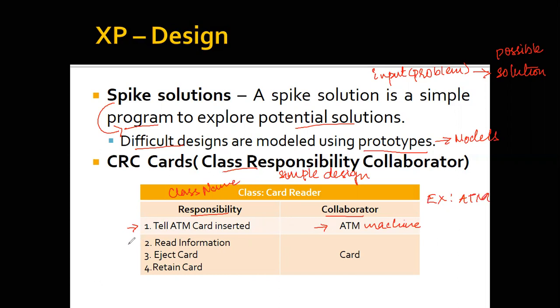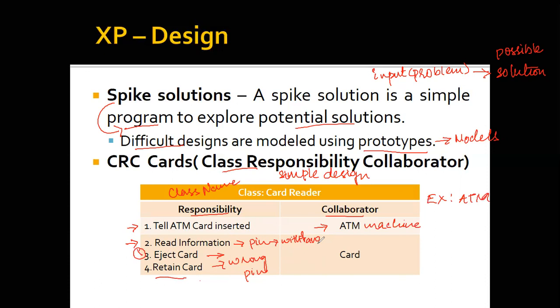Then when you have inserted the card, the card information is going to be read. Now in here, when you read the card information, it is going to ask you to enter the PIN. Now, after you enter the PIN, you might withdraw the cash. After that, you are going to eject the card. Now, this is a scenario when you have entered the correct PIN, you have withdrawn the cash and you're going to eject the card. This is the first scenario. Whereas if you enter a wrong PIN for a certain number of times, your card is going to be retained. That is, the machine is going to suck in the card.